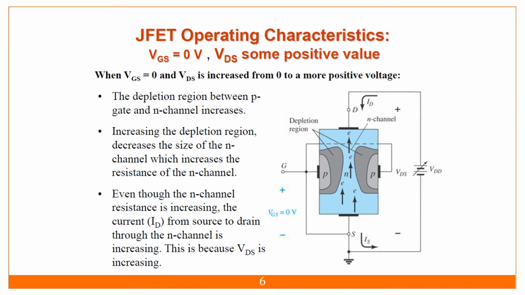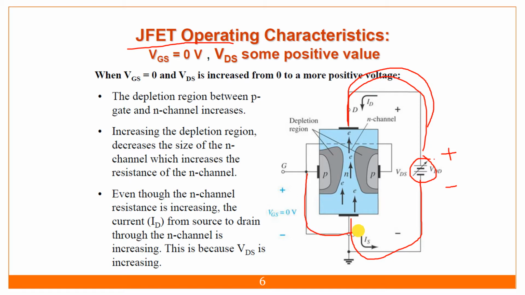So now it's the characteristics, how it works, that we have to do. For that, I have taken one battery. The battery has two terminals, a positive terminal and a negative terminal. The positive terminal I have connected to the drain terminal of the JFET, and the negative terminal I have connected to the source, and the remaining terminal, the gate terminal, I have connected to the ground. That is zero voltage applied constantly.